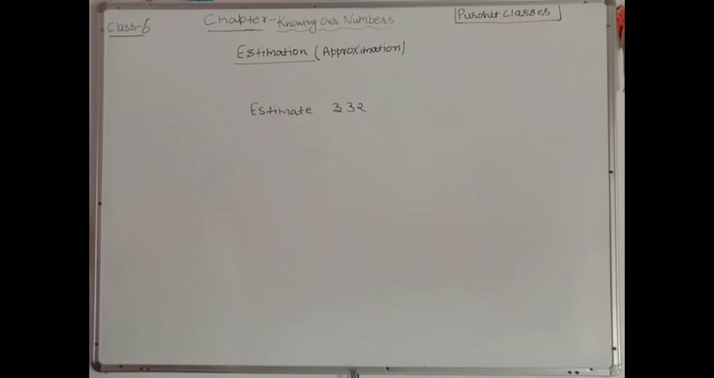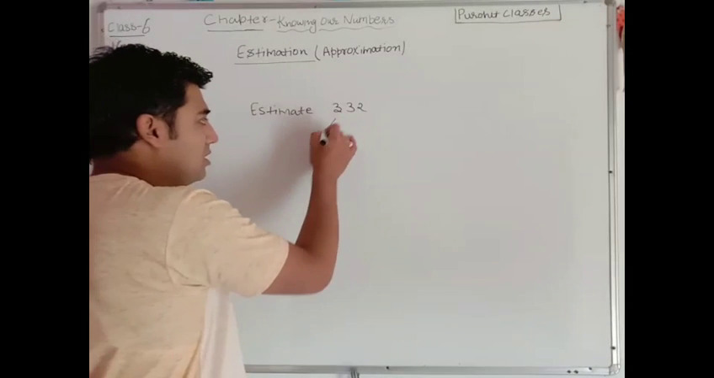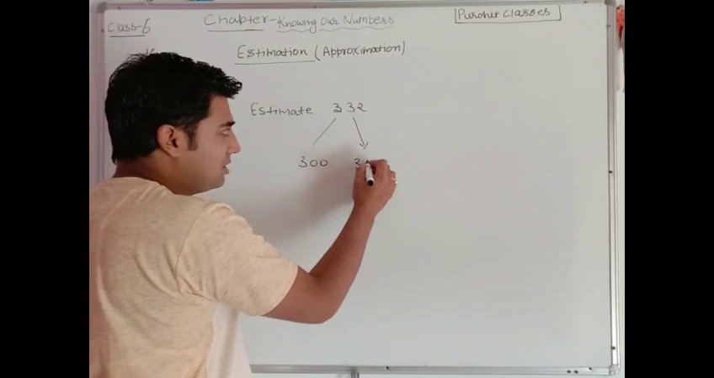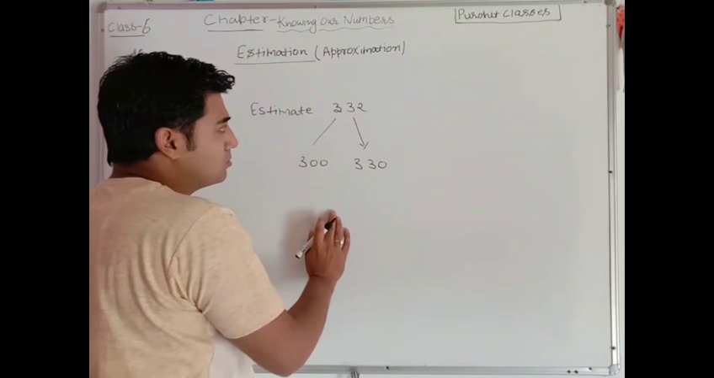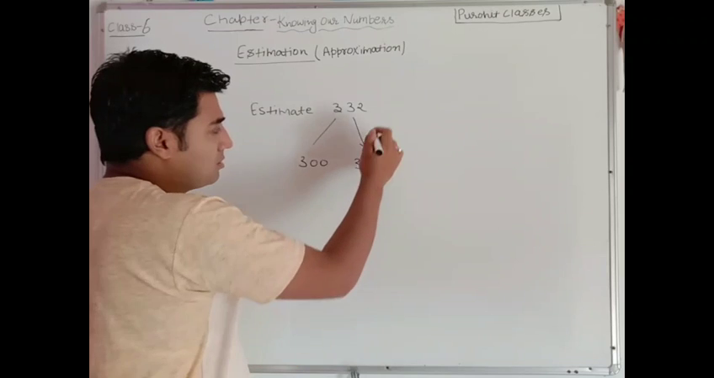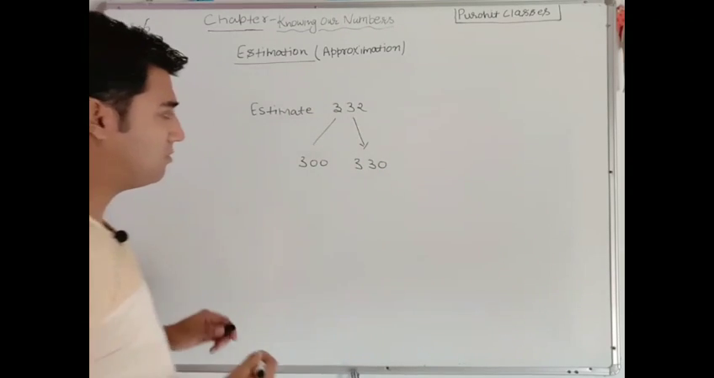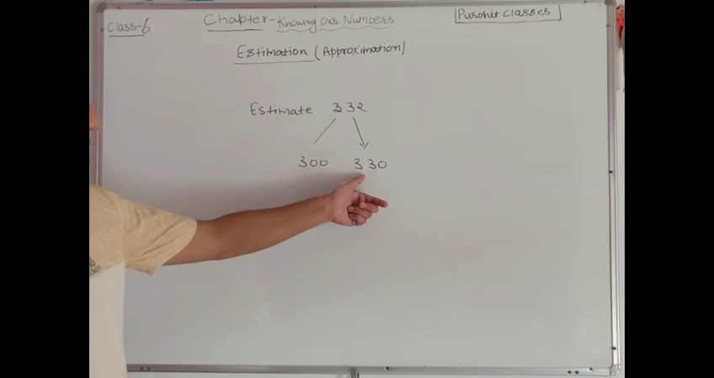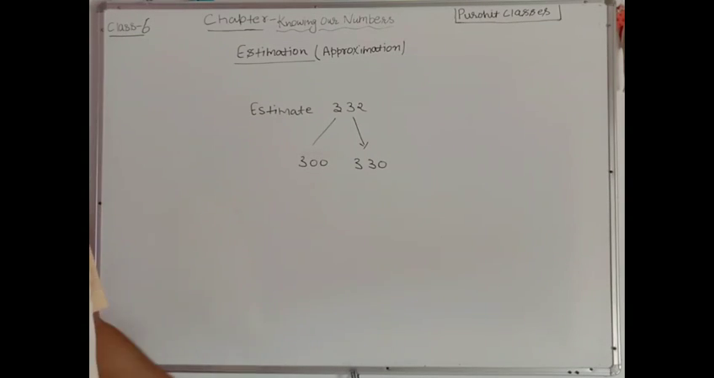Now two things are here. If I am going to estimate, it can be estimated in two ways. First, it can be written as 300. Second, it can be written as 330. Correct. This is also estimation, and this is also estimation. So which one is correct?